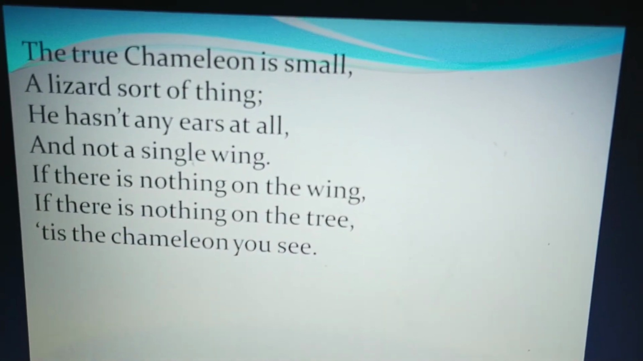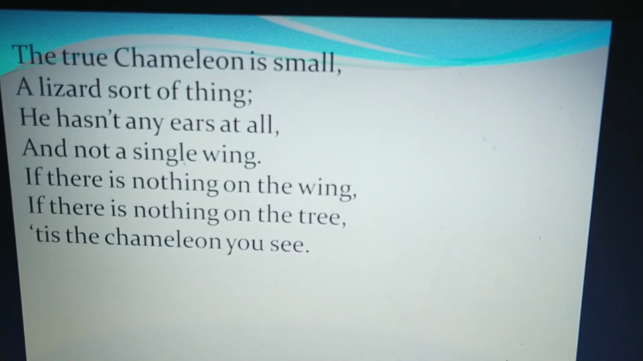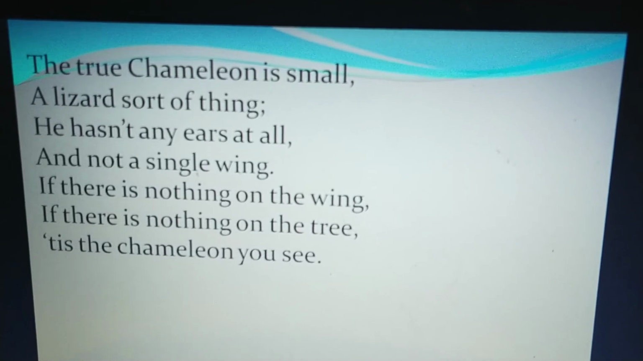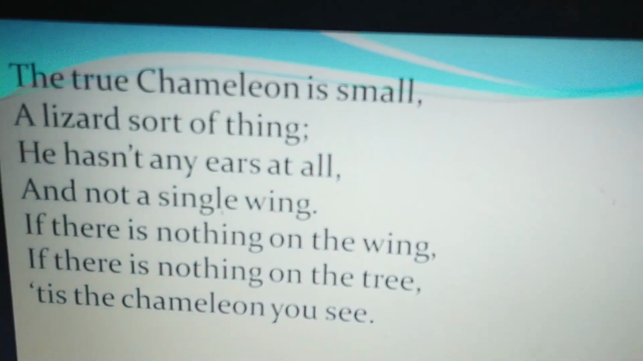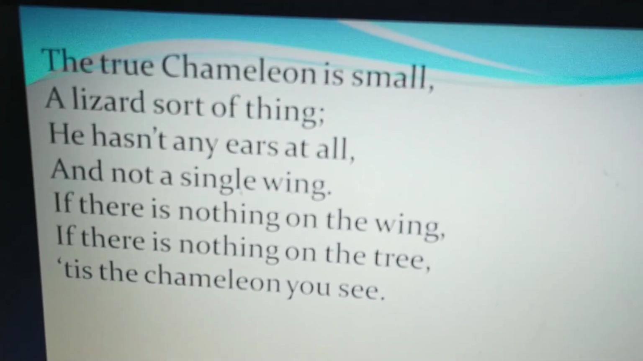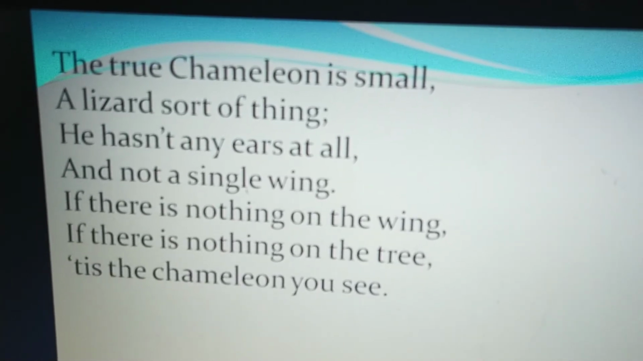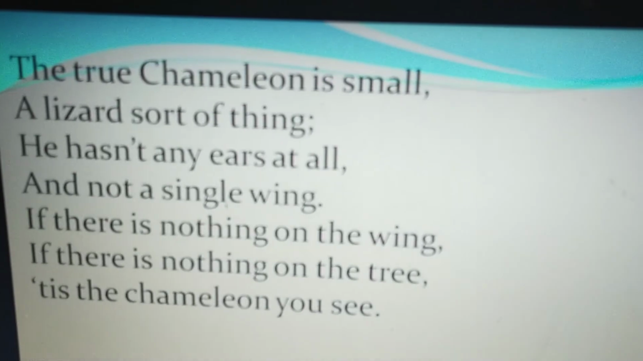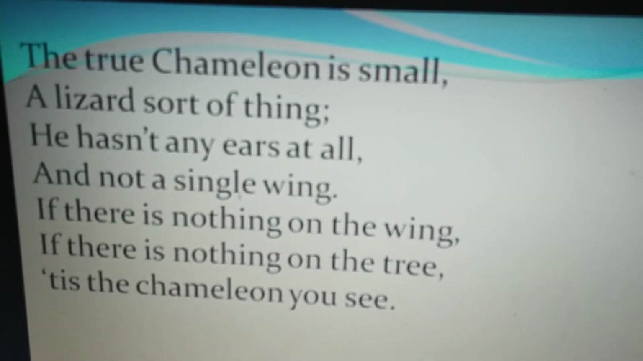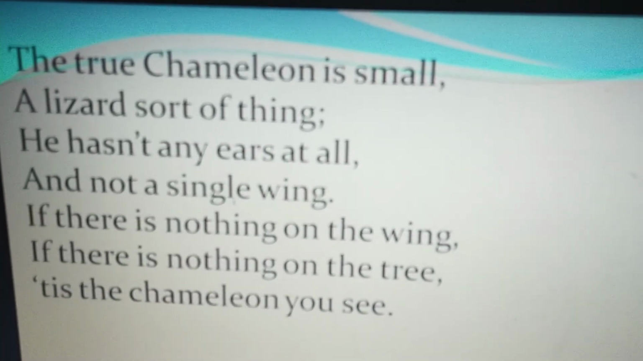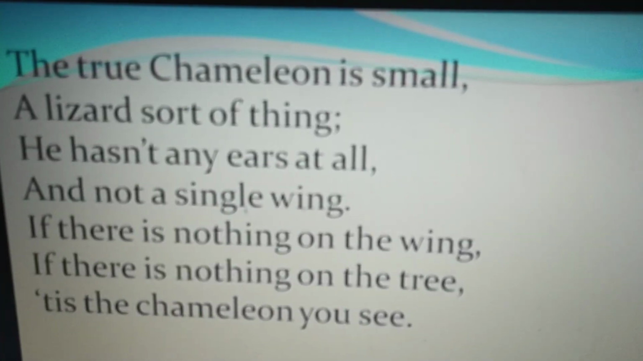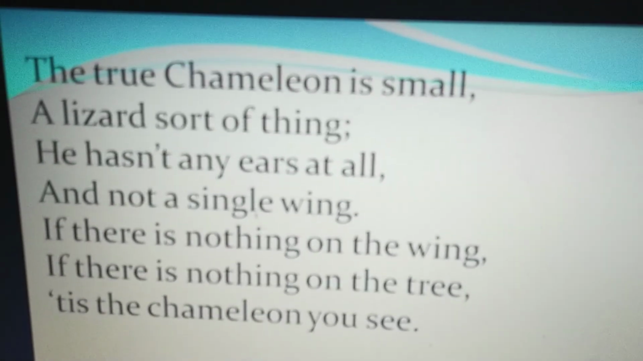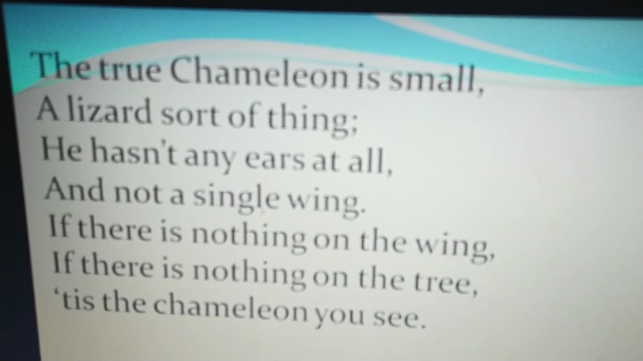The true chameleon is small, a lizard sort of thing. He has not any ears at all, and not a single wing. If there is nothing on the wing, if there is nothing on the tree, it is the chameleon you see. Yes, now the poet has come to the end of the poem, and is explaining the difference between the chameleon and the lizard, how to distinguish between these two creatures. The true chameleon is small. It looks like a lizard only, a lizard sort of thing.